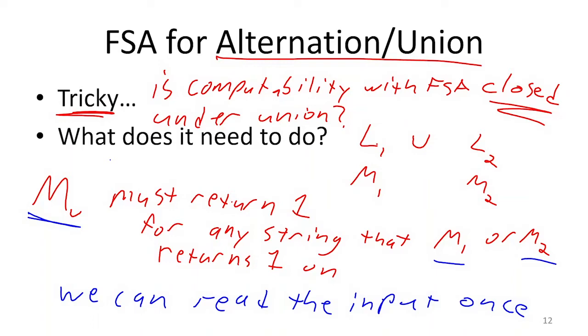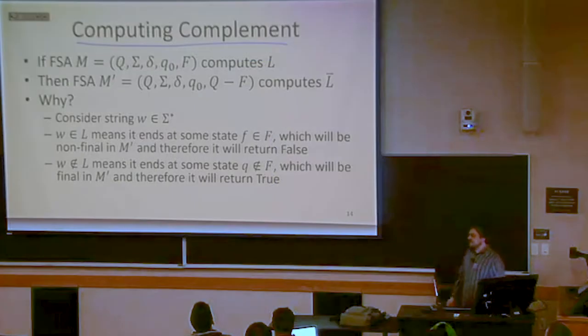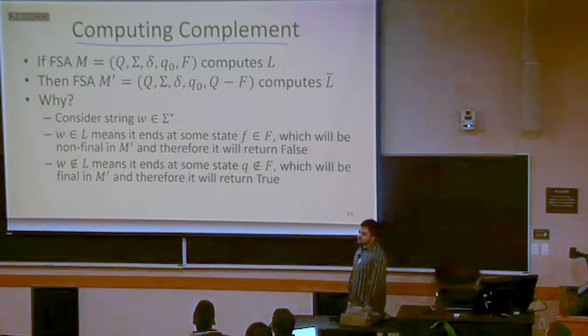So the way that we're going to do this, if you'll recall from last class, we had this example where I said, here's a finite state automaton for AND. Can we make one for NAND? And the way we did that is we basically said, well, AND is the complement of NAND. So AND and NAND are complements of one another. So if I have some machine for AND, I can build a machine for NAND by just saying I want all of NAND's final states to be the non-final ones from AND. We can sort of apply this idea, in general, to doing the complement of languages.